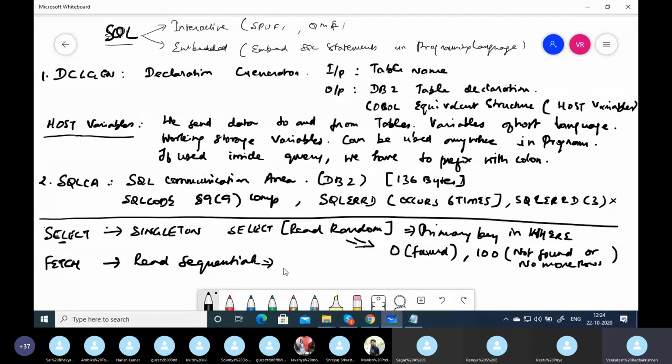In a read sequential, again you are going to get 0 and 100. 0 means successful read or successful fetch, and 100 means end of table. End of table is reached.